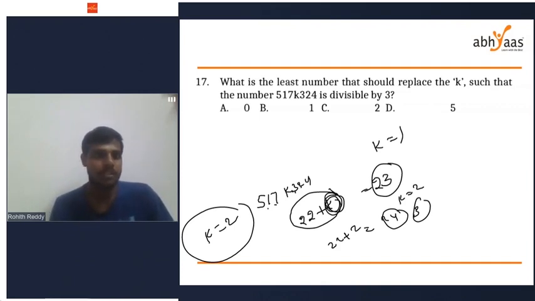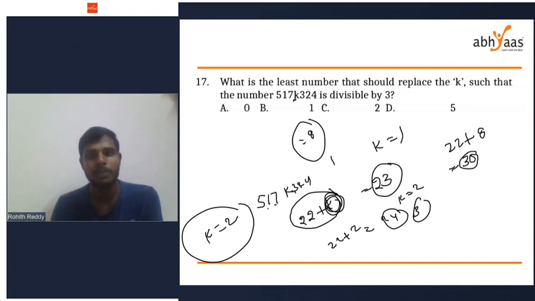Not in the given options. Generally I'm asking, what is the highest value of k so that it is divisible by 3? If you take 22 plus 8, the number is 30, which is divisible by 3. So the maximum value possible for k is 8 and the minimum value possible for k is 2. Simple.